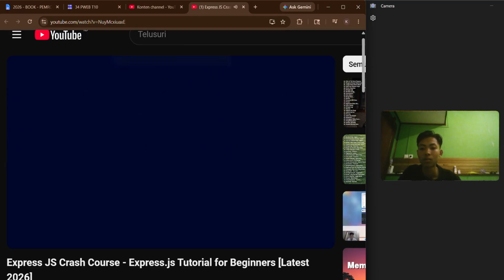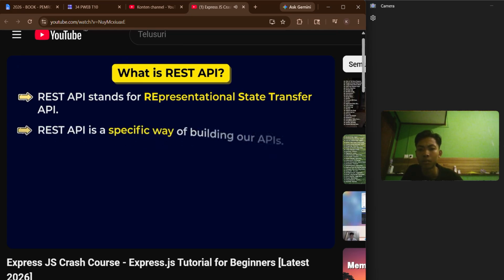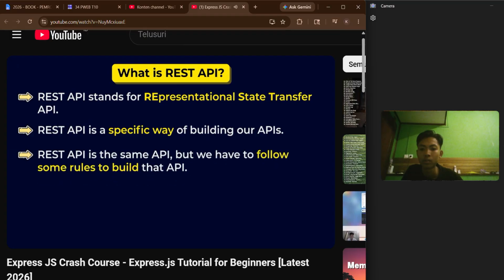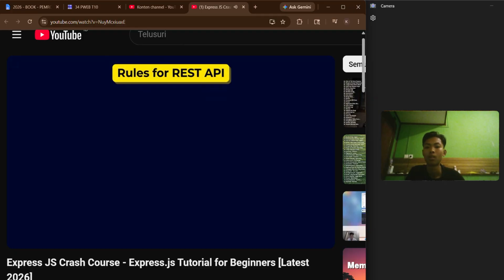Now you might ask, what is REST API? So REST API stands for Representational State Transfer API. REST API is a specific way of building our simple APIs. Don't worry about its name, it's very simple. So REST API is the same API, but we have to follow some rules to build that API. If we follow some rules, that simple API becomes a REST API. Now let's see some rules which we have to follow to make a REST API.